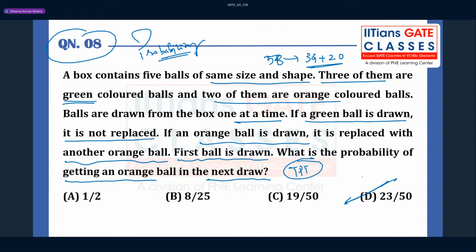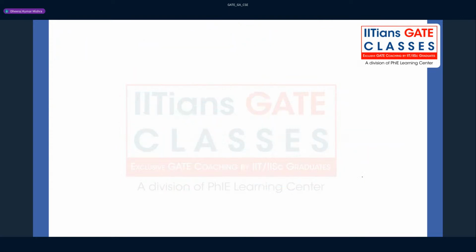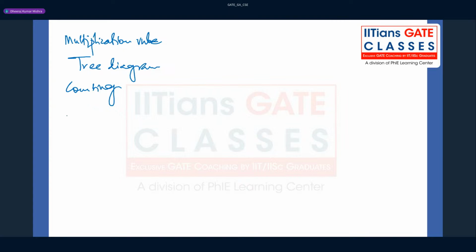You don't have to waste time, and you just see what I'm doing. So here the concepts we are using are the multiplication rule, the tree diagram, counting, and conditional probabilities. Many concepts we are using at the same time. I'm not writing anything, but these things are getting used.